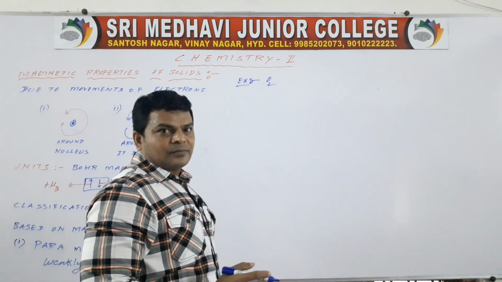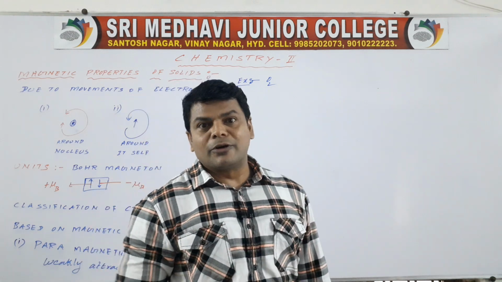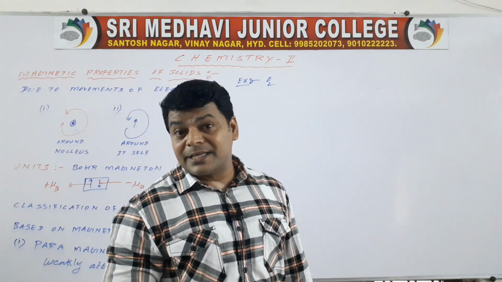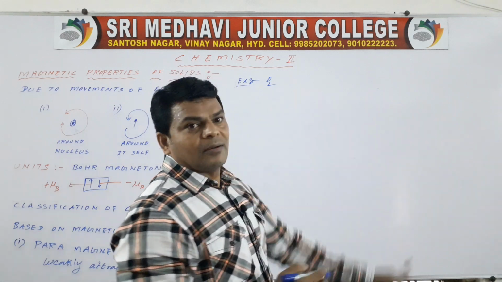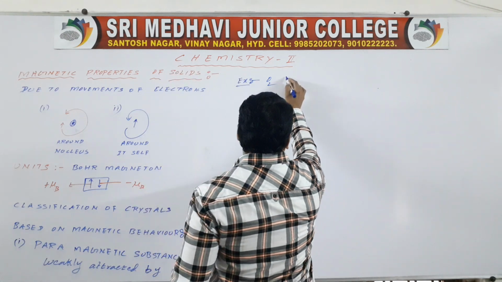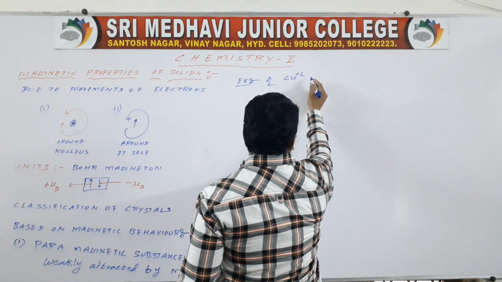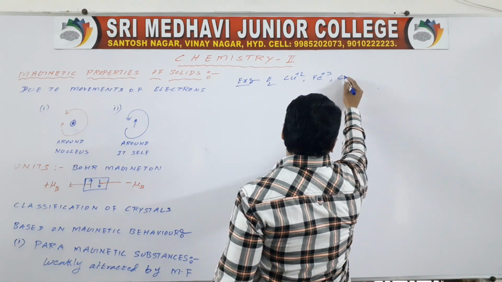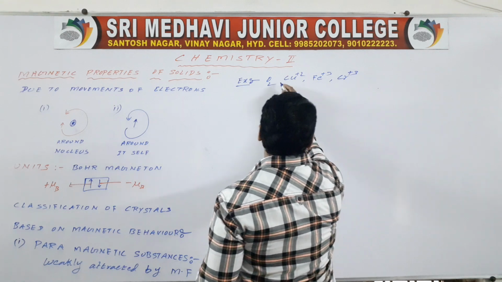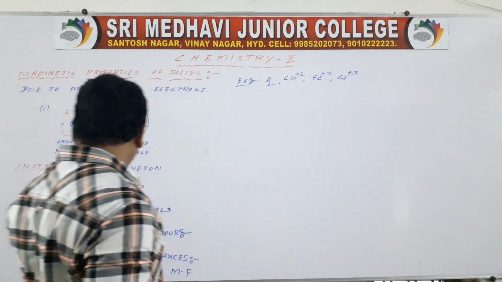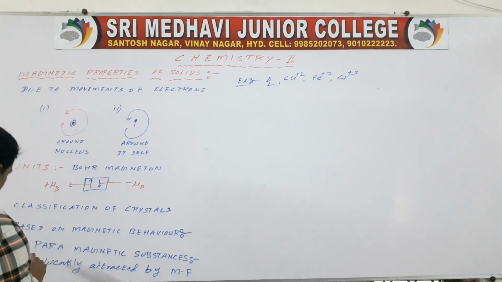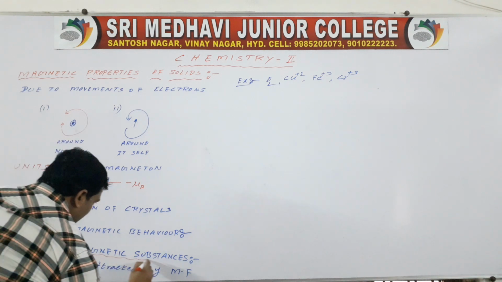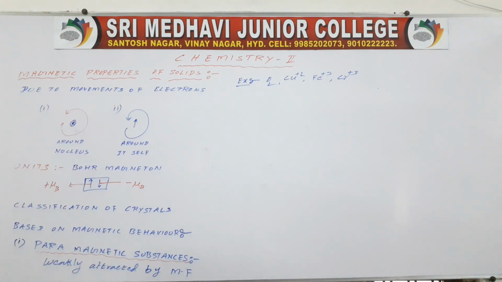O2, the molecular orbital energy diagram of O2 we drew. So what is its magnetic nature? Para. So I am writing O2, next Cu plus 2, next Fe plus 3, next Cr plus 3. All these are examples for paramagnetic substances.